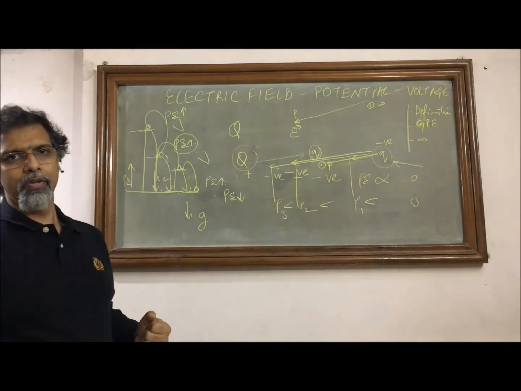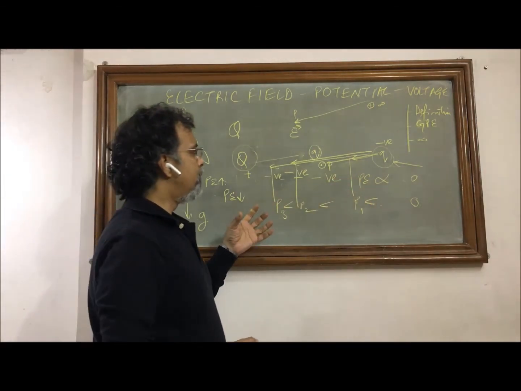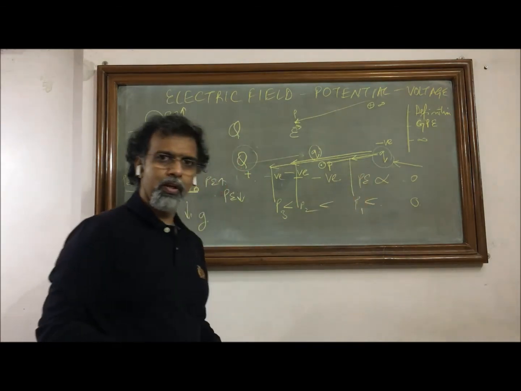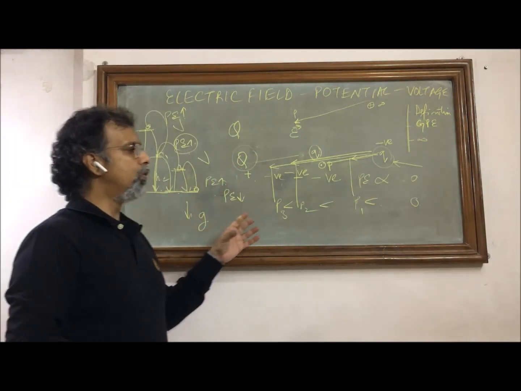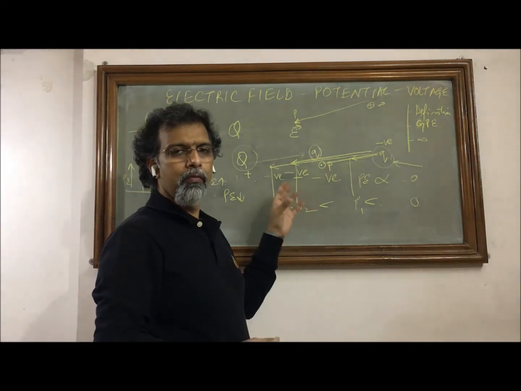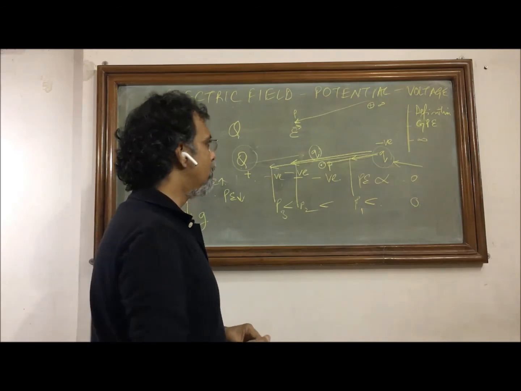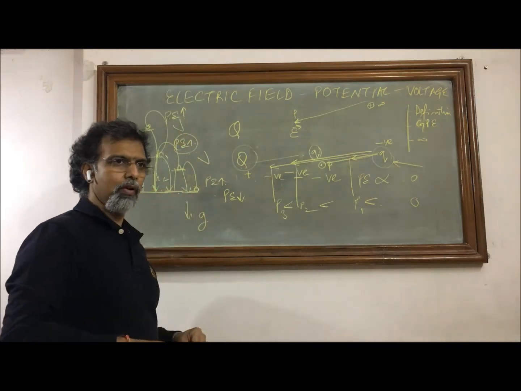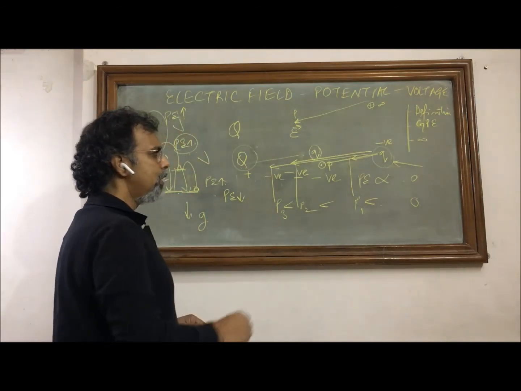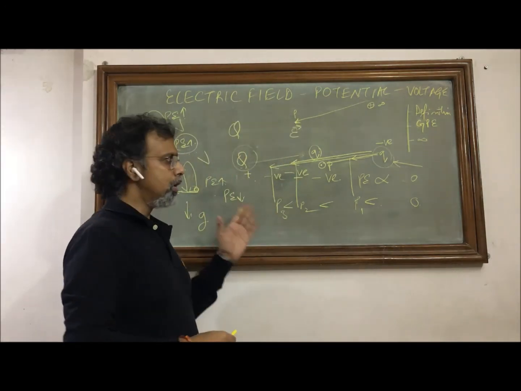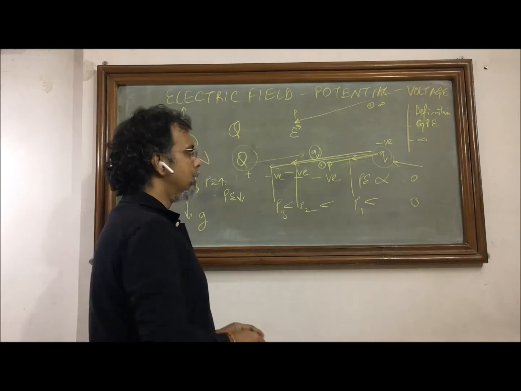And if we find that the charge is moved by some external agency, that automatically means that the force in the movement was repulsive due to this charge, and to overcome that force we have to do some external work. So some external work is done, so the value will be positive, and the more work is done, the more distance will be traveled, the more will be the potential.